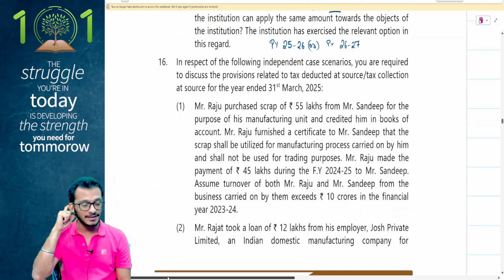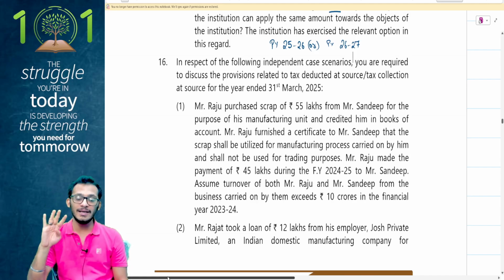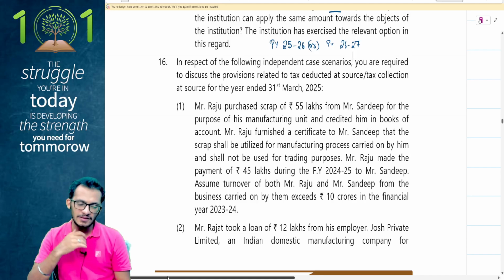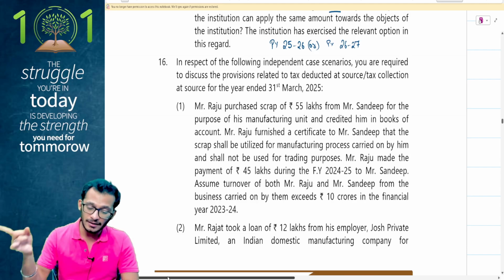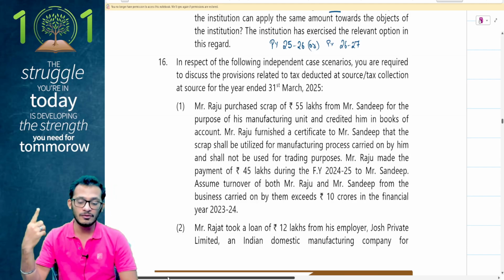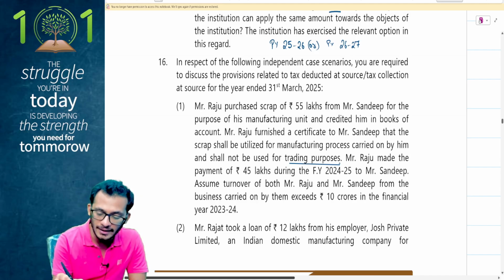Let's look at question number 16. In respect of the following independent scenarios, you're required to discuss the provisions of TDS or TCS. Mr. Raju has purchased scrap of 55 lakhs from Mr. Sandeep for his manufacturing unit and has credited it to them in the books of accounts. Raju has furnished a certificate to Sandeep that the scrap will be utilized for manufacturing purposes carried on by him and will not be taken for trading purposes.